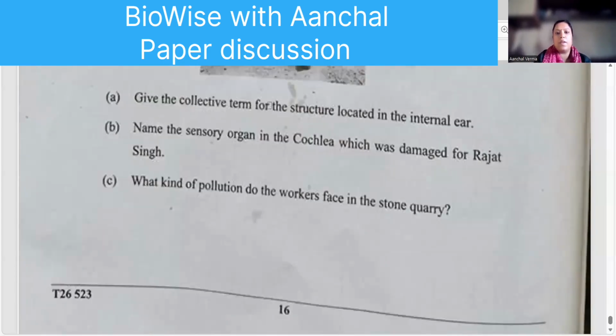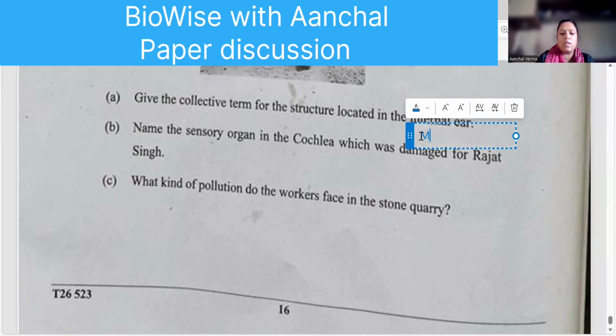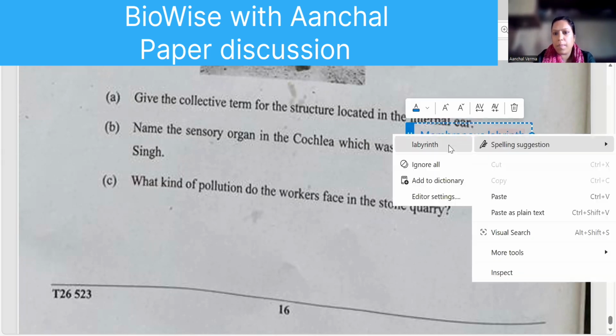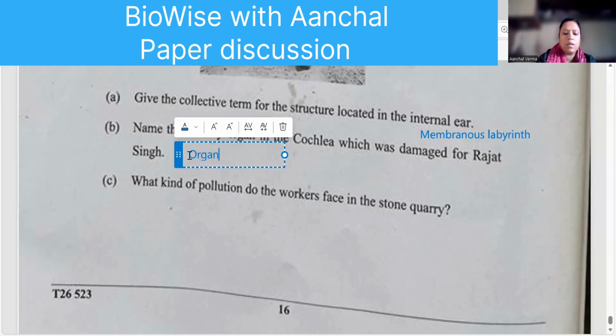collective term for the structure of internal ear. Internal ear, collective term for the structure located in the internal ear. Now, for the internal ear the collective term can be membranous labyrinth, if they're talking about inner ear, right? They're not talking about middle ear. So it is membranous labyrinth. And name the sensory organ in the cochlea: organ of Corti.